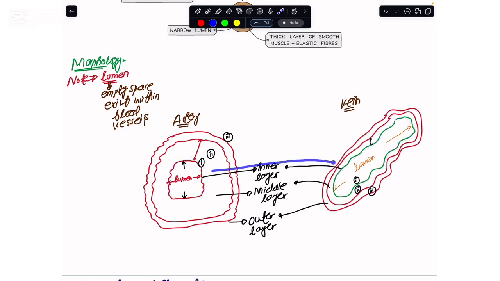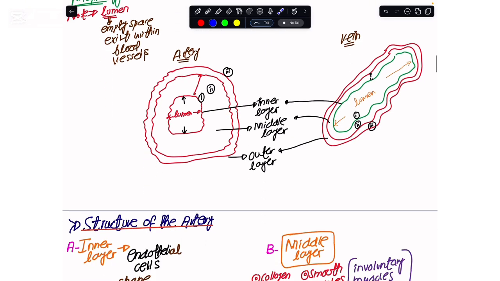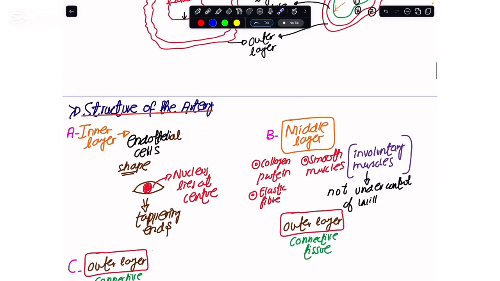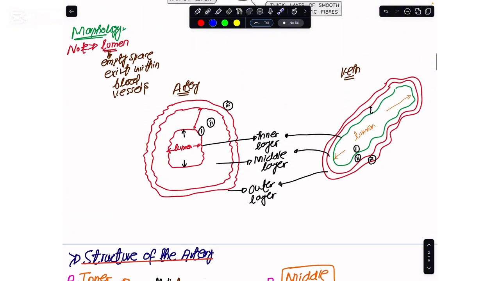For the arteries and the veins, again, we have their middle layer coming here, and then on the outside, we have their third layer or external layer. If you were to see again, the lumen is smaller for the arteries and wider for the veins, but the wall thickness is greater for the arteries and less for the veins that we have here.